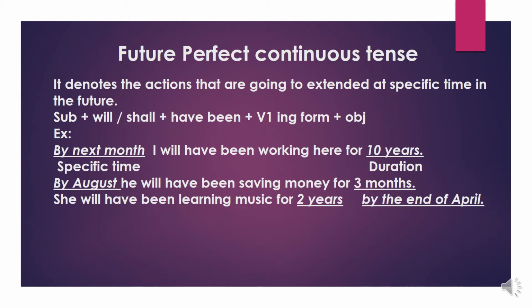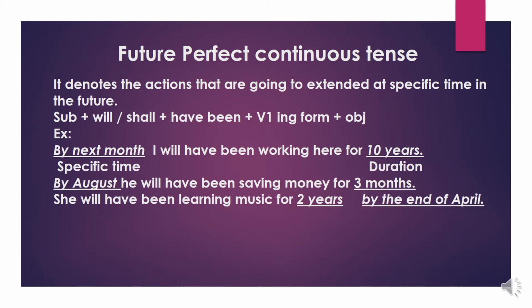Okay, let's see what is future perfect continuous tense. It denotes the actions that are going to be extended at a specific time in the future. Means we use this tense to talk about an ongoing action that will be in progress in the future, and also mention the duration or length of that action at a particular time. Let's see the structure of it. Subject, will or shall, have been, V1 ing form plus object.